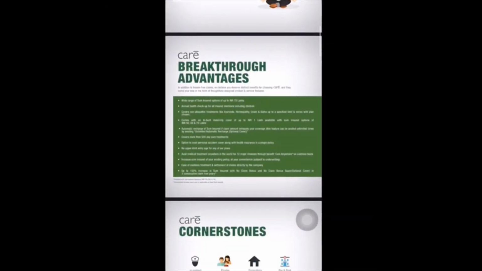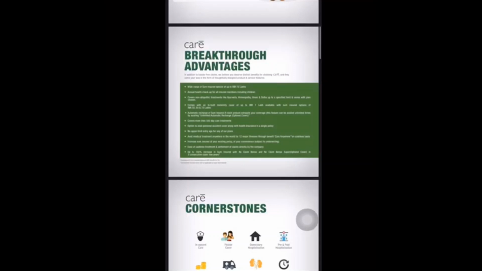Here are the advantages of the plan. We can opt for the plan up to 75 lakh. There is an annual free health checkup for the members in the policy. It covers non-allopathic treatments such as homeopathy, Ayurveda, etc. It offers a maternity cover of 1 lakh for policies above 50 lakh. You can opt for this plan for 1, 2 and 3 years. If you take the plan for 2 years, you will get a discount of 7.5% and for 3 years, you will get a discount of 10%.